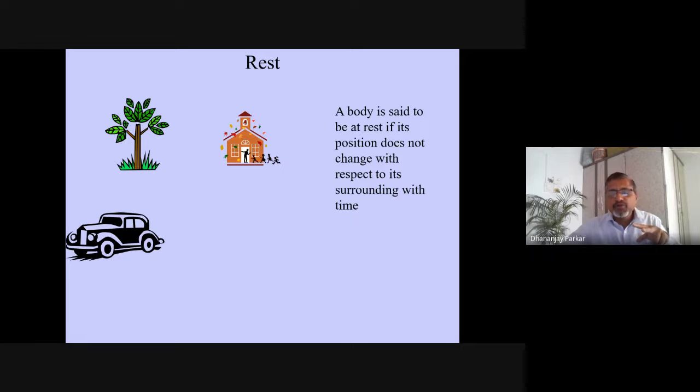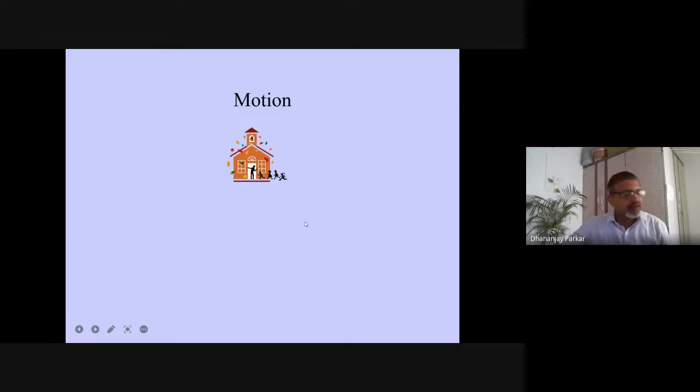Suppose two friends are going in a bus. Okay, so they can be considered at rest with respect to each other because their positions are not changing. Yes, but they are in motion with respect to outside trees and other things, because their position is changing. Earlier they were, suppose, at a 10-meter distance from a particular tree. Now after some time they are at 20 meters, then at 30 meters, like that, if the bus is moving ahead. So rest is a very beautiful term, but it is a reference term. It is not an absolute term, but a relative term. Similarly, motion is also the same thing.